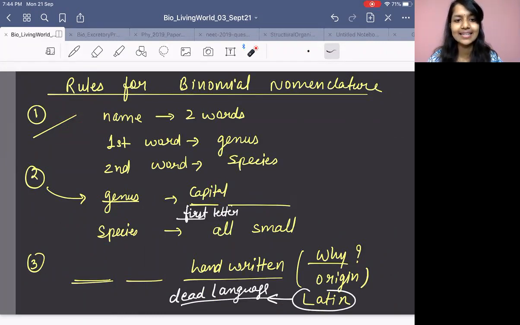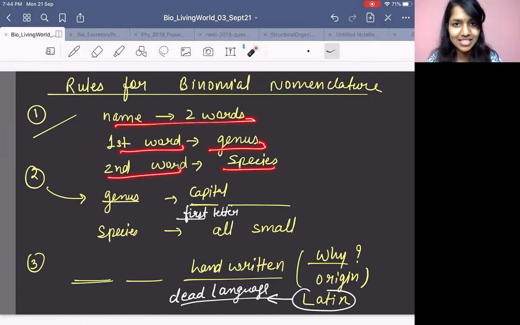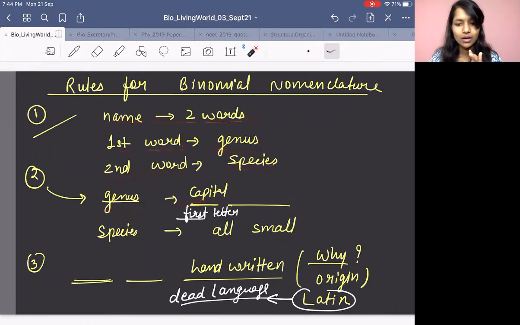If you read it, you will understand easily. How many words? Two words. The name should have two words. The first word represents the generic name, genus. The second word represents the species, specific epithet. Got it? Coming to the first word: the first letter of the genus should be capital, very easy. It should be capital, and the rest all normal small letters. Coming to species, all letters should be small.